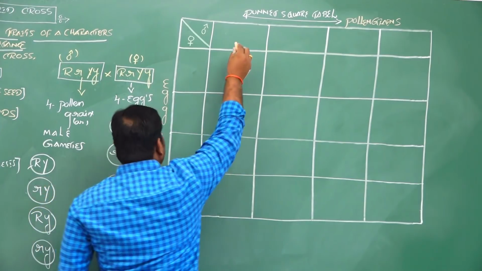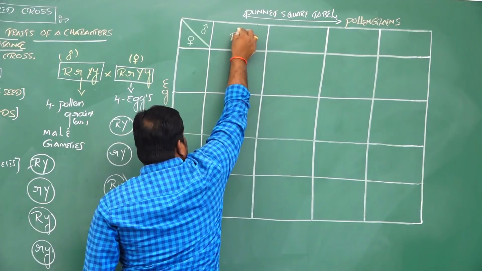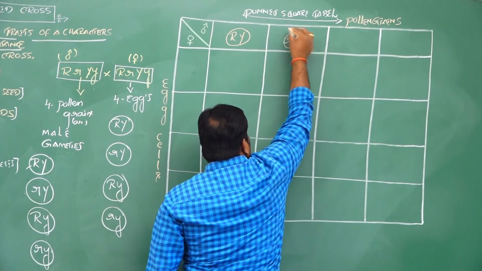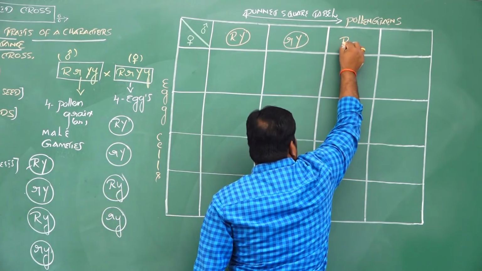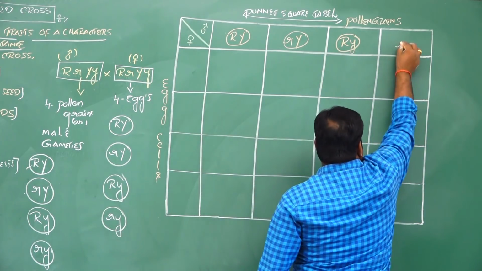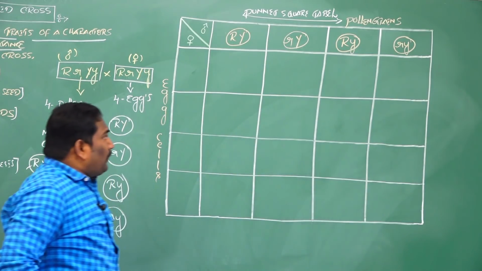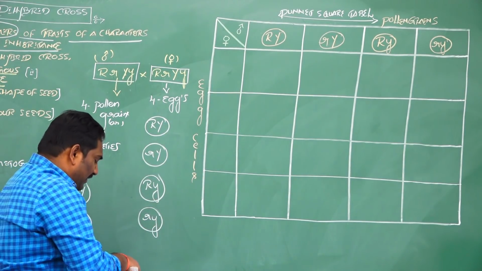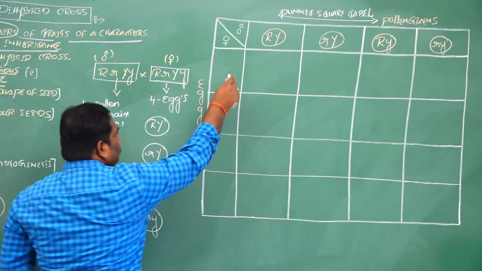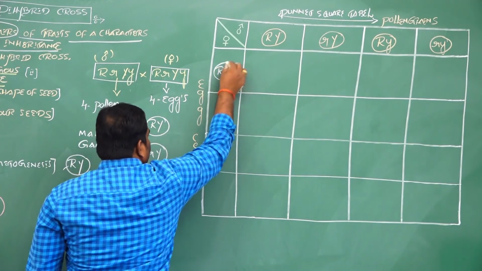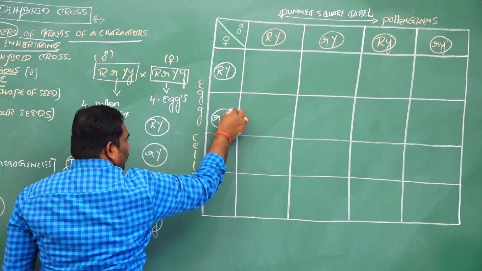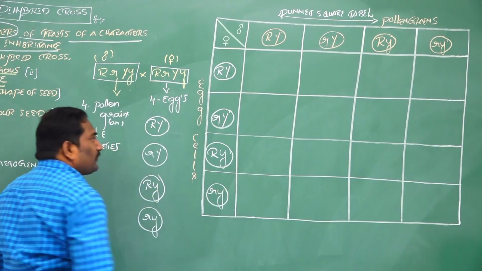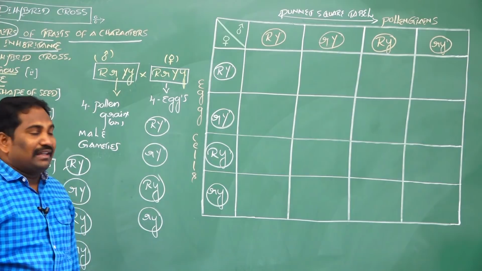Here four pollen grains, listen carefully: capital R, capital Y; small r, capital Y; capital R, small y; small r, small y. These four pollen grains are male gametes, we keep on the horizontal line in the Punnett square table. And four egg cells are four female gametes, we write vertically: capital R, capital Y; small r, capital Y; capital R, small y; small r, small y. Four different female gametes, four different male gametes, F1 and F1.